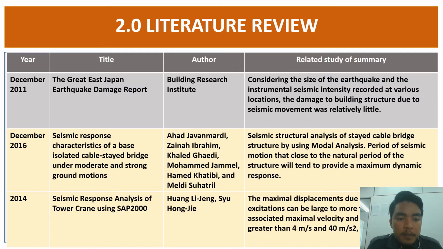The Great East Japan Earthquake Damage Report from the Building Research Institute considered the size of the earthquake and the instrumental seismic intensity recorded at various locations. The last article discusses seismic analysis methods.